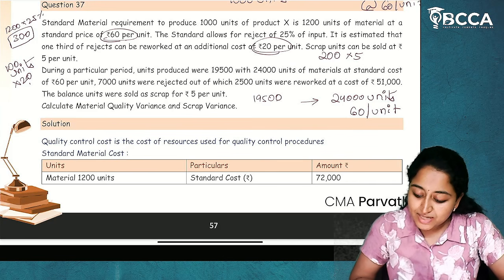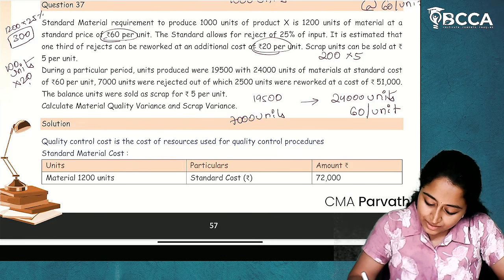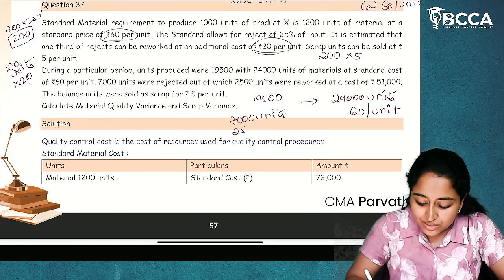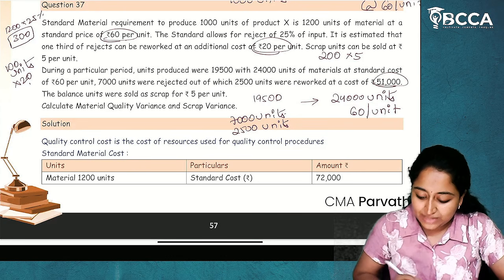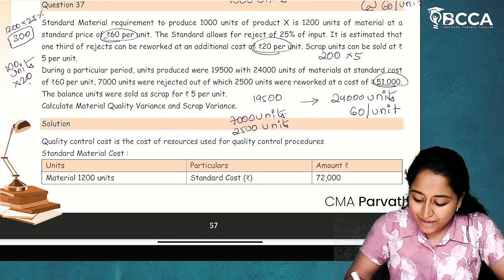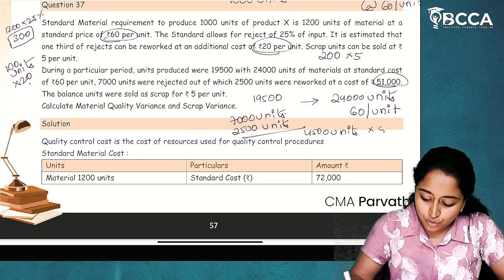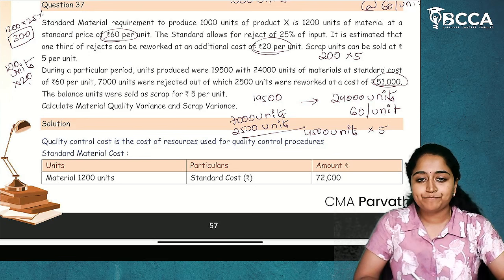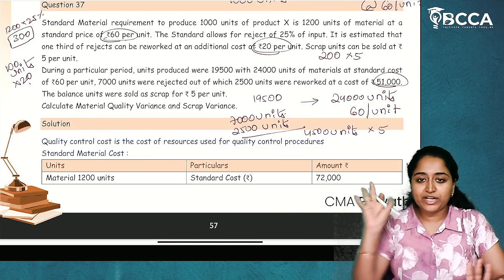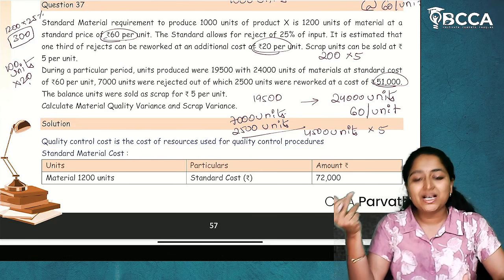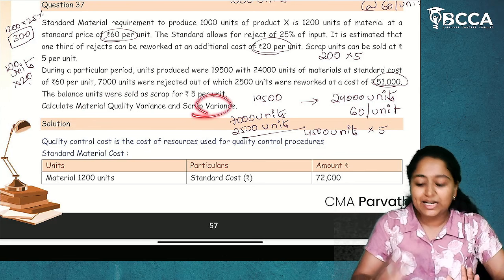Next, how much rejects are there? From this 24,000 units, 7,000 units are rejects. And in the 7,000 units, 2,500 units are reworked again. Okay. Reworked again at a cost of 51,000. Okay. The balance units. What is the balance units? 4,500 units. These are scrap units, which are sold for rupees 5 per unit. I hope the question is clear to you. So whatever question is clear, we have bifurcated and understood the question. Now, what they are asking us? They are asking us to calculate the material quality variance and scrap variance.